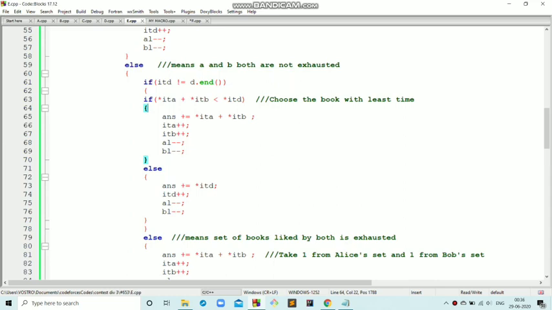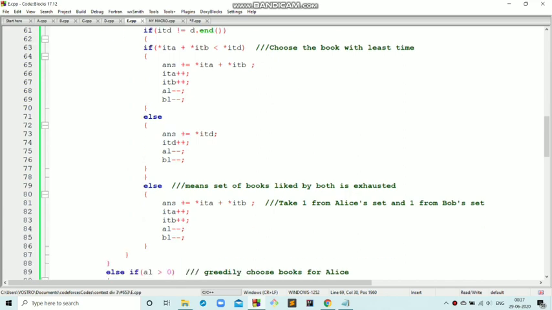If it is less than the one book which is chosen from the common set, then I will be including that into my answer, incrementing iterator A and iterator B, because I've chosen one book from Alice and one book from Bob, and then decrementing the counter variable of both of them. In the other situation, when the value pointed to by iterator D turns out to be less, I will be including that into my answer, incrementing iterator D pointer and decrementing AL and BL, because it is a common set and thus the book is liked by both of them.